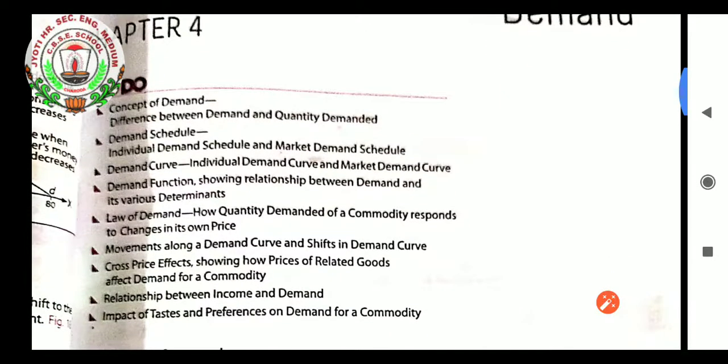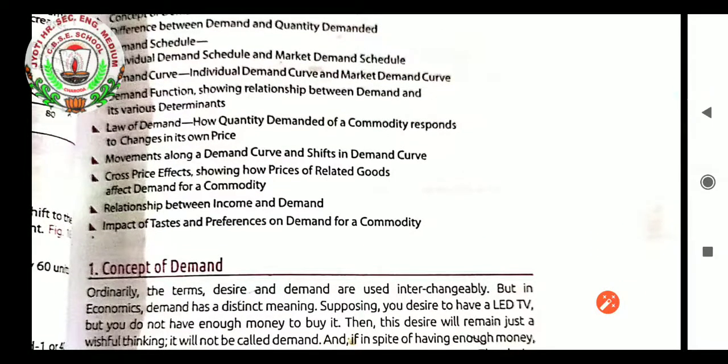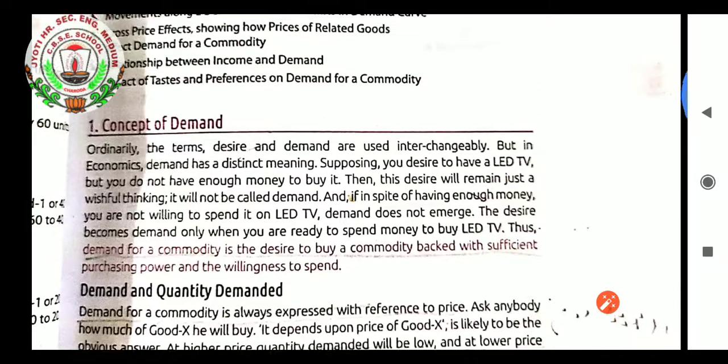Let us see the theory of demand. In this chapter we will be learning the meaning of demand, the demand schedules, demand curve, demand function, law of demand, movements, price effects and the relation between income and demand. Many more topics are there which we will learn in this chapter. So you have understood this chapter is very vast, as we will learn completely about the demand theory.